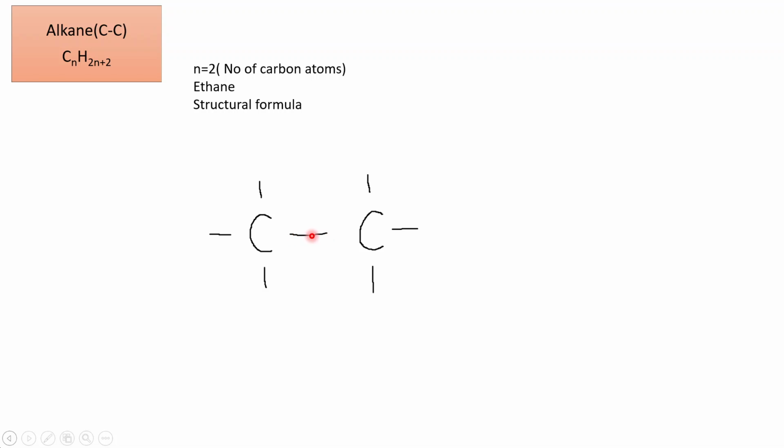One single line represents one pair of electrons that is shared. Therefore, this is common for both. So this line is the common one. So 1, 2, 3, 4. We need to represent 4 single bonds around each carbon atom.